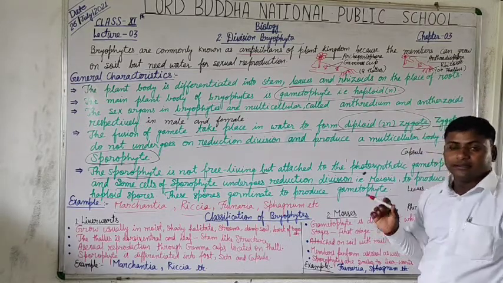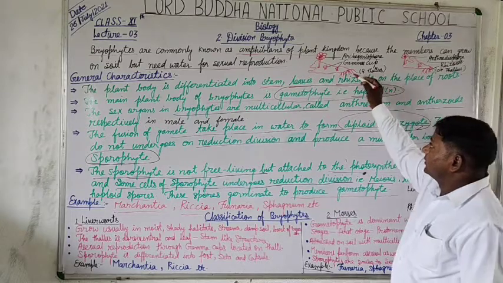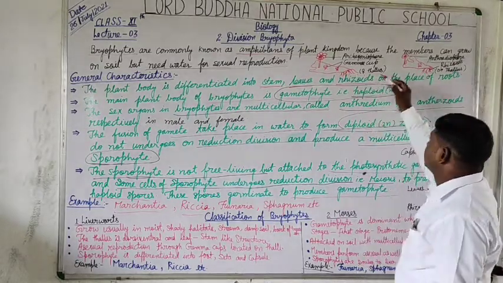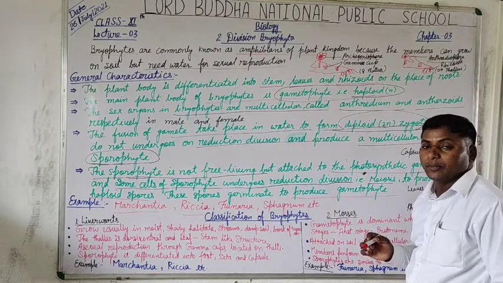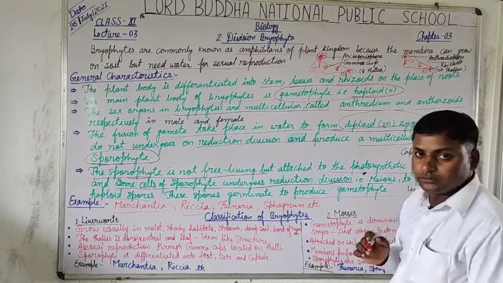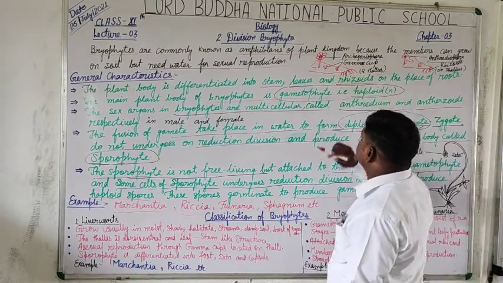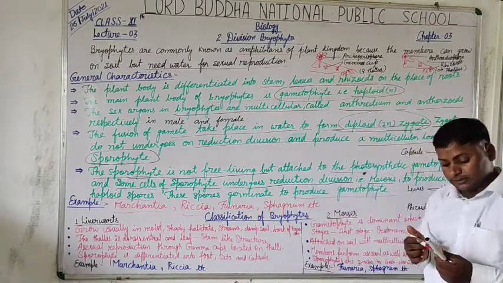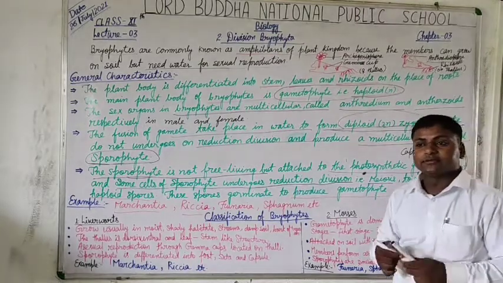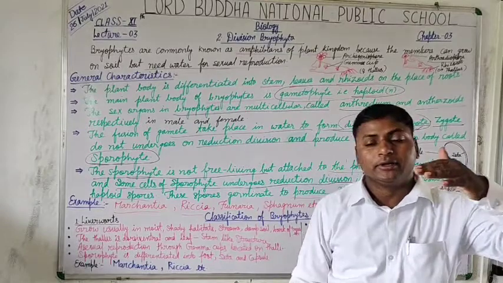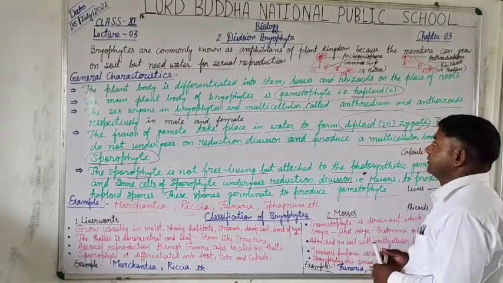Marchantia is illustrated here. This is the rhizoidal root. In both, the rhizoids are the multicellular form of root, and there is the presence of gemma cups. Gemma cups are the structures which are detached from the body to give rise to the development of a new growth, a thallus. Is that clear?